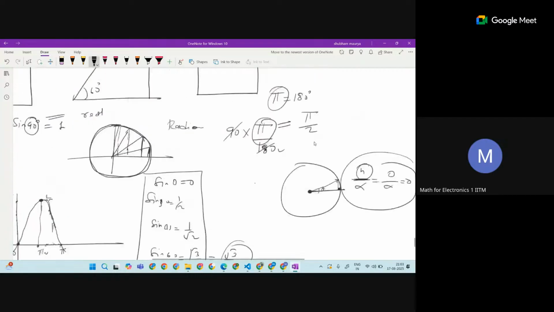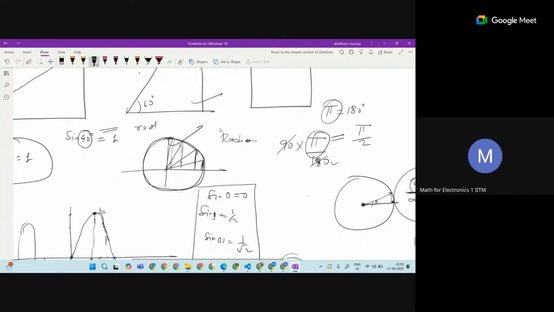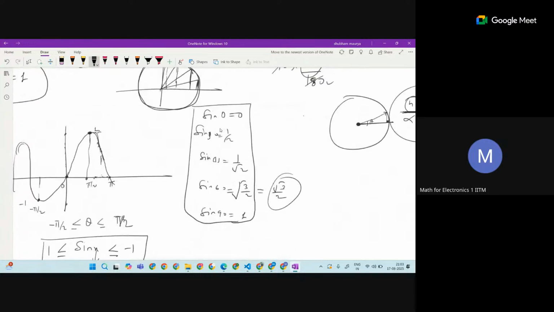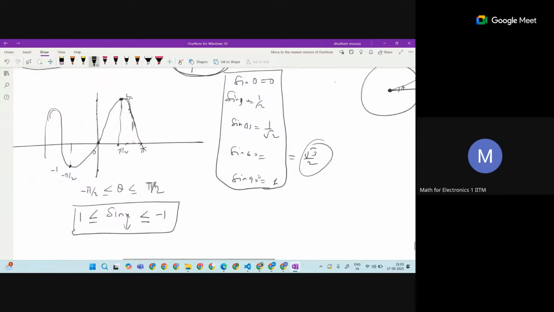So mostly the meaning of sine is between these two cases, the value is evaluated, and slowly the sine function is developed. So sine 0 is 0, sine 30 is 1 by 2, sine 45 is 1 by root 2, sine 60 is root 3 by 2, and sine 90 is 1. This is how it is.